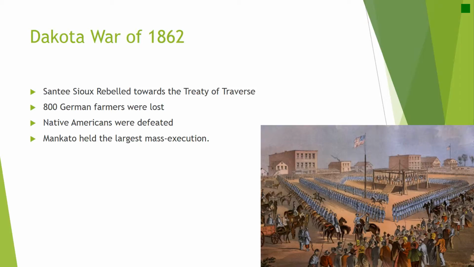The Santee Sioux rebelled on August 17, 1862, after the federal government failed to deliver the annuity payments that had been promised to them in the Treaty of Traverse des Sioux of 1851. They killed over 800 German farmers, including men, women, and children. The Indians were eventually defeated on September 23rd in the Battle of Wood Lake. In the following murder trials, 303 Indians were sentenced to death. Eventually, 38 were hanged on December 26th in the town of Mankato, in America's largest mass execution.